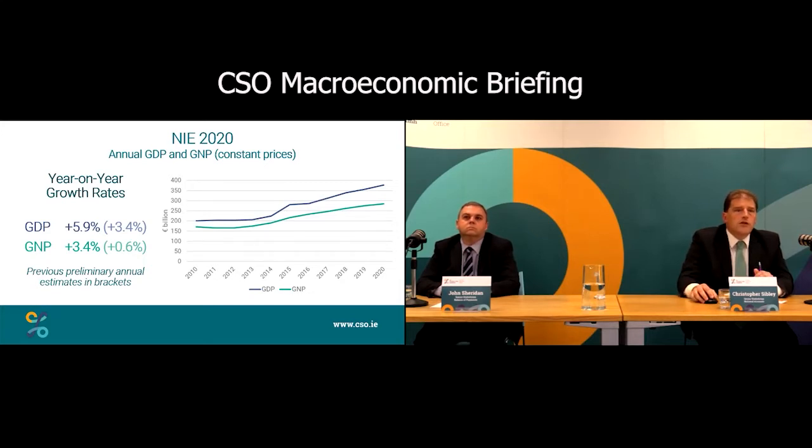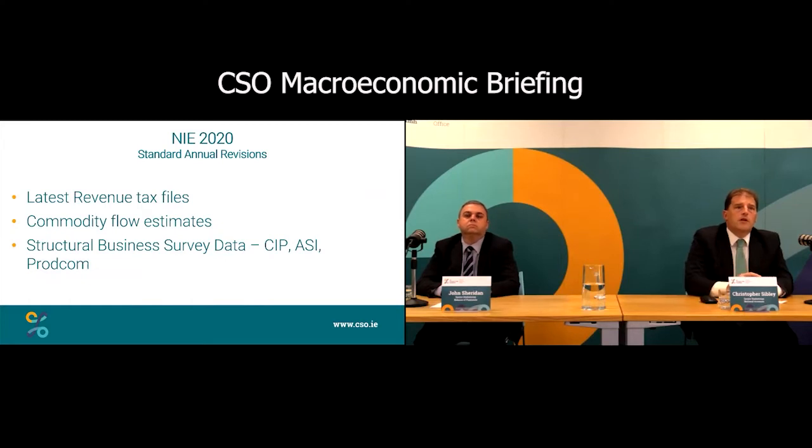Just to try and explain this a little bit, this is our standard set of revisions that we do mid-year, to bring in the latest tax files. So this mostly affects 2018 and 2019 data, the base from the corporation tax and income tax records. And we also bring through the commodity flow estimates. So this is everything that's produced minus everything that's consumed in the economy, to check that we're covering consumption correctly. Along with our structural business survey data, mainly for 2019, bringing us a new base for 2019 data into the income estimate and NIE. So these are standard revisions.